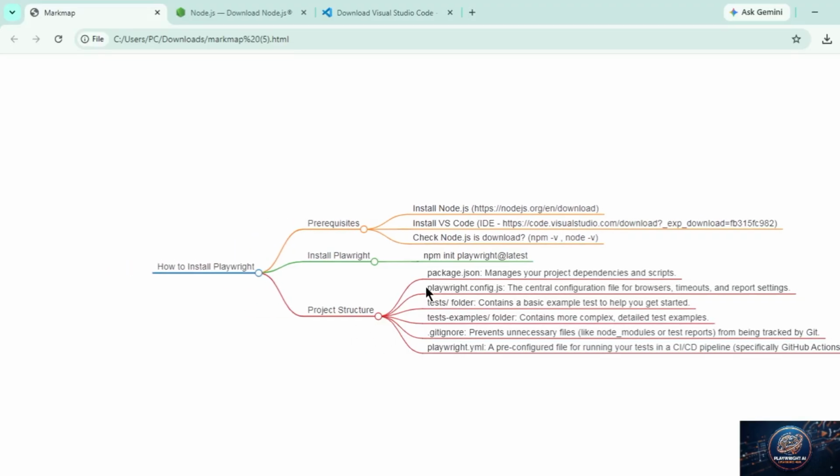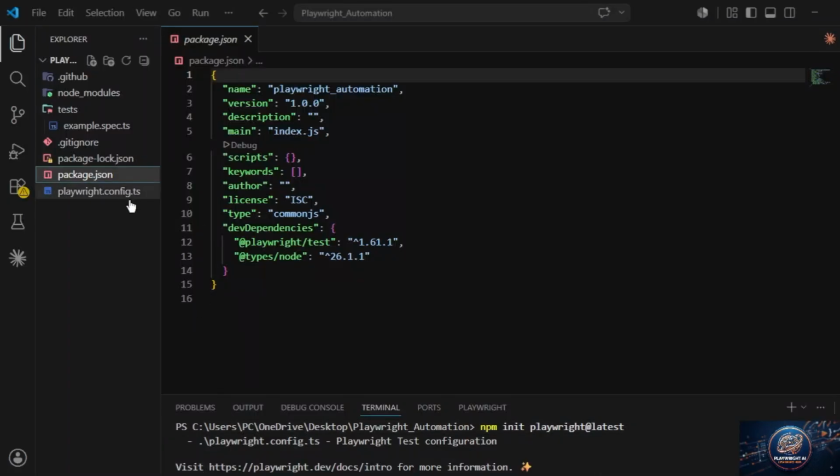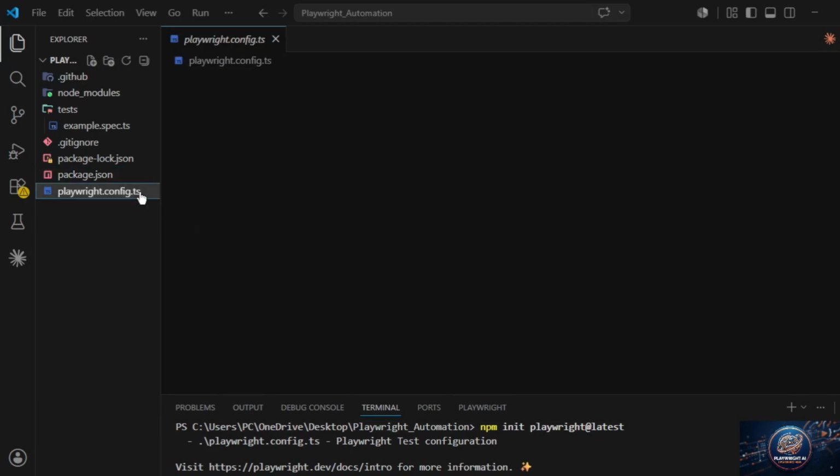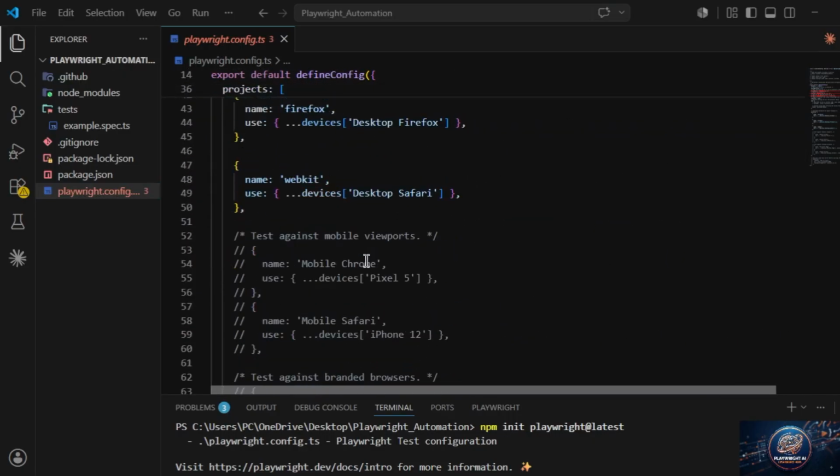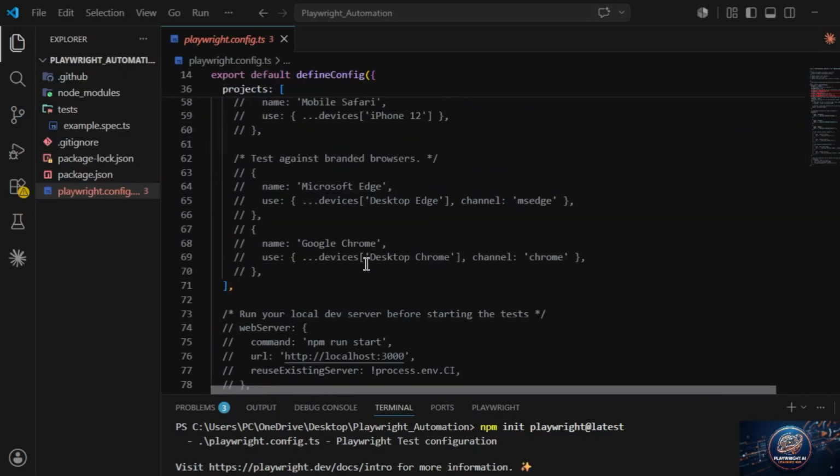And yeah, this is the important file, playwright.config.js or ts. js means JavaScript, but we are now creating it as TypeScript, so our script will be TypeScript, and that will show as ts. Here also there is a lot of things in this config file, so don't worry about that.